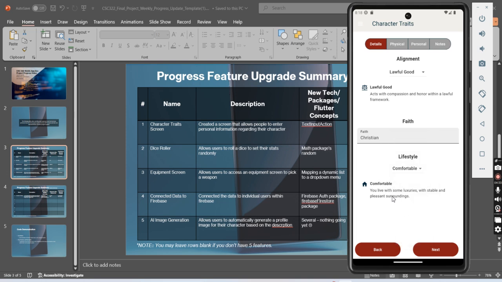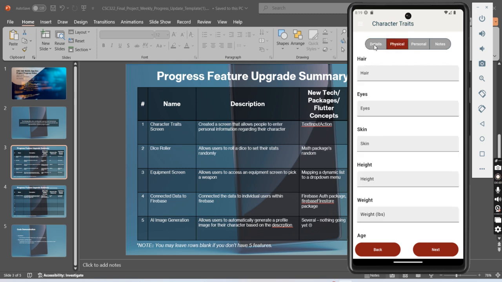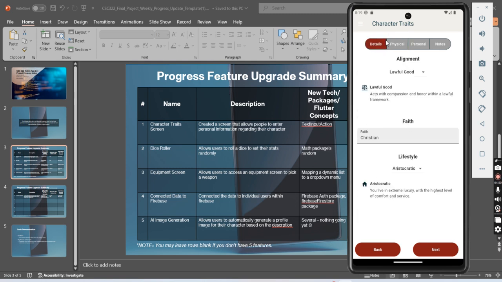Probably comfortable. We're making judgments. I think he is aristocratic. Extreme luxury. CBU pays enough for that, I think. CBU pays millions of dollars per year. And if I go back, it saves that.